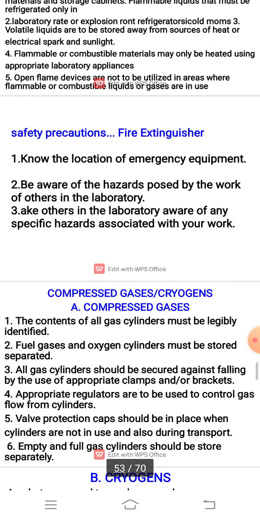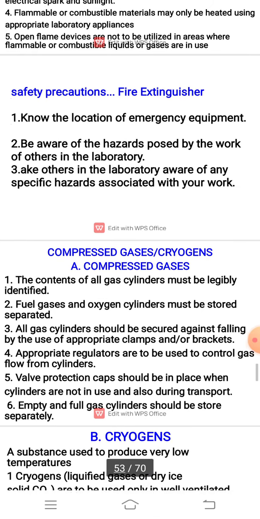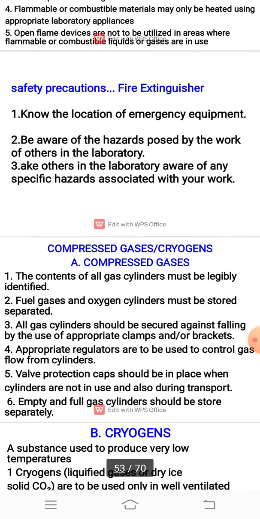Next is safety precautions, fire extinguishers. Know the location of emergency equipment. Be aware of the hazards posed by the work of others in the laboratory. Make others in the laboratory aware of any specific hazards associated with your work.